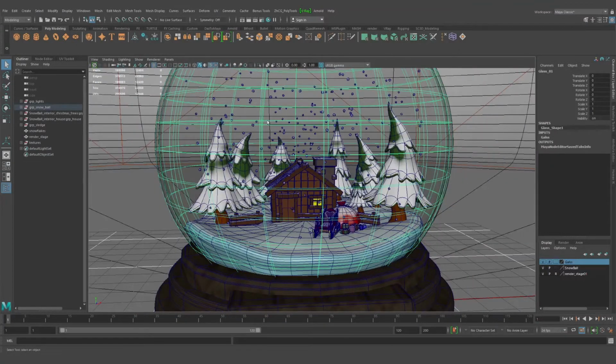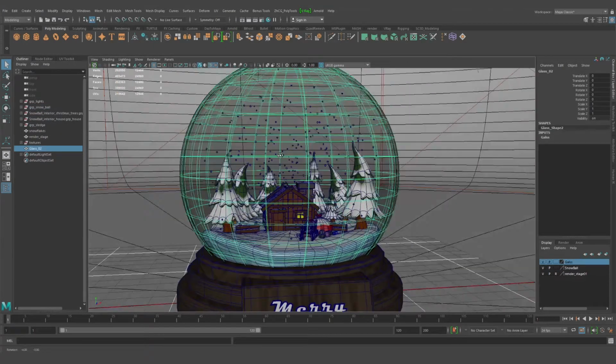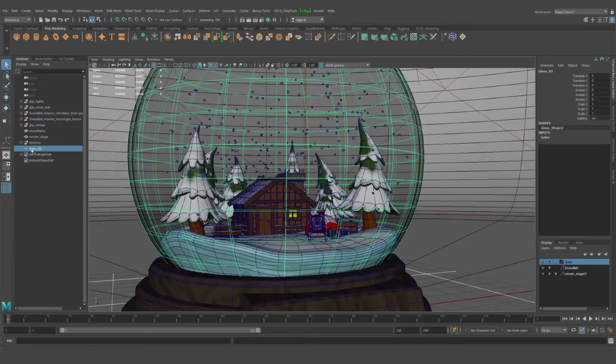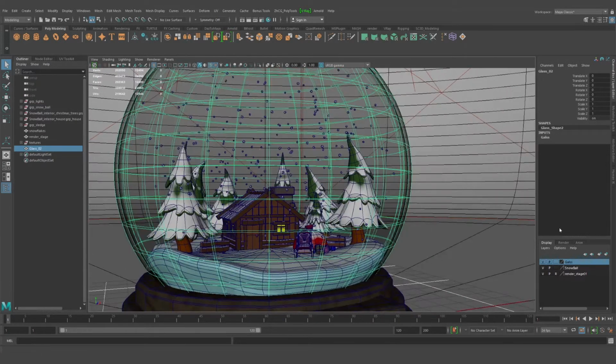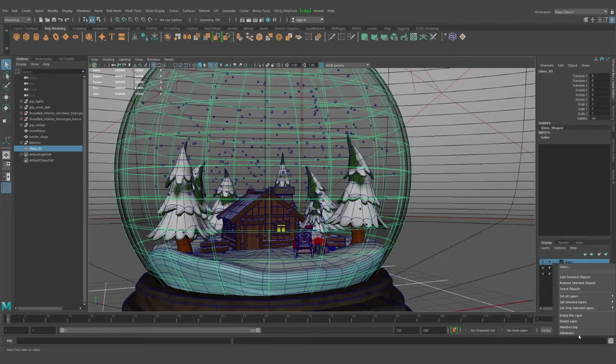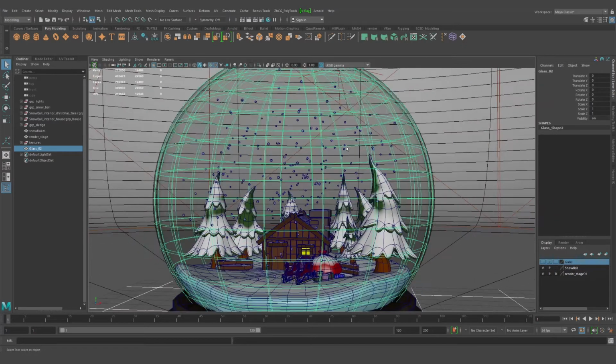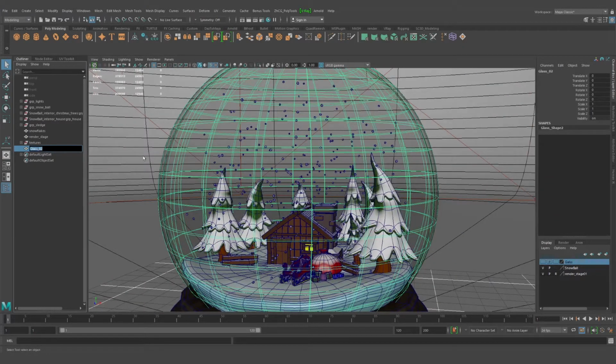Okay, so let's select the bulb, and I will just duplicate it in order to have the inner side. Give me a second, I will try to explain it. I just duplicated the same bulb, and we need to right click and remove it from this layer, and I will hide the main glass bulb. Okay, let's rename that one to the fog.